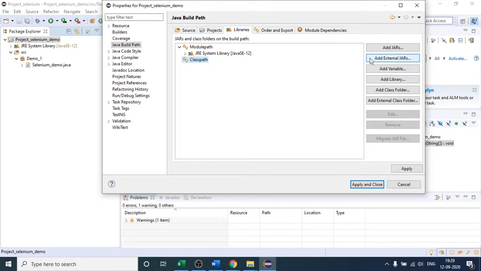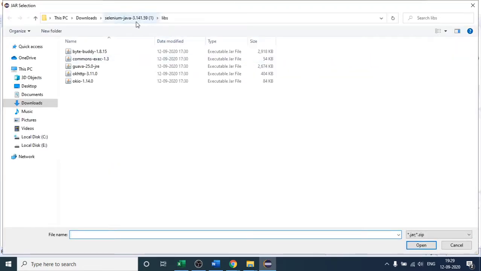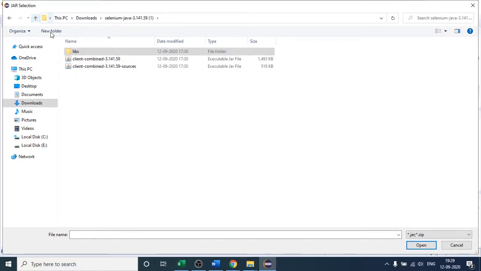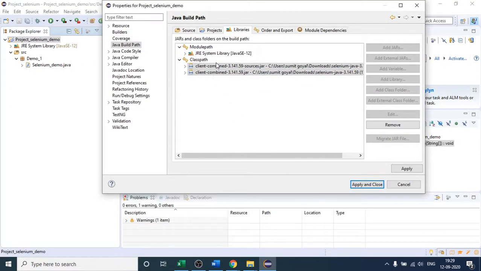I have to click this second one because I have the jar installed in my local machine, right? It is present externally in our system. So I will click this add external jar. Then you can see the path. Let me open it again. It is already opened, and you can see these are the 2 jar files. I will simply select both of these and click on open. So you can see the 2 jar files are imported in our Selenium.